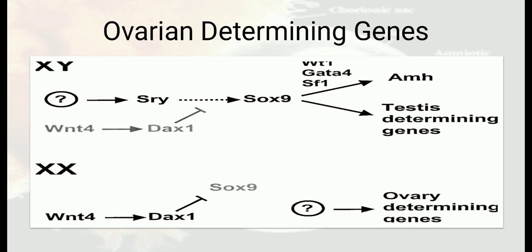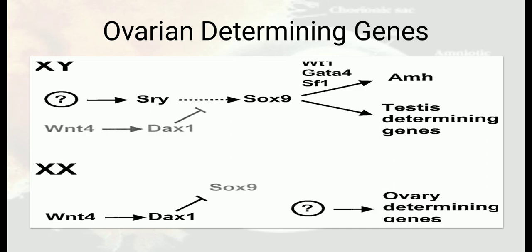In the past, ovarian development was considered default, but now there is a concept of ovarian determining genes. In the last 10 years, ovarian determining genes have been found that actively lead to the development of female gonads.